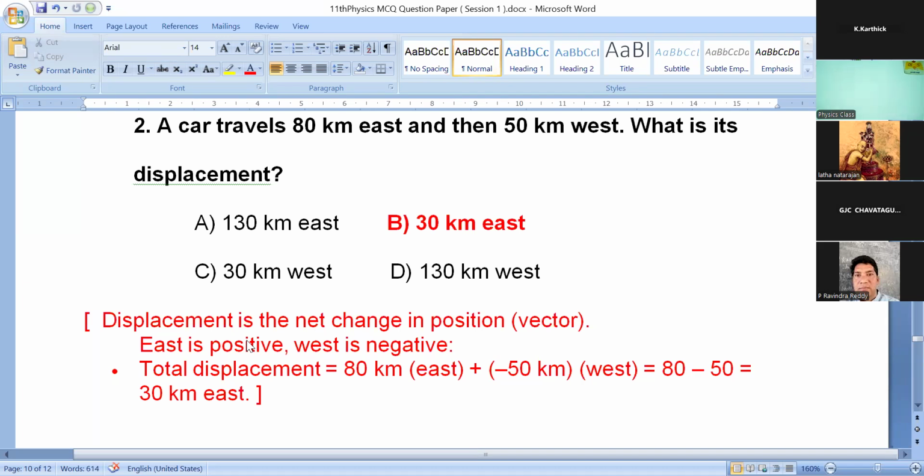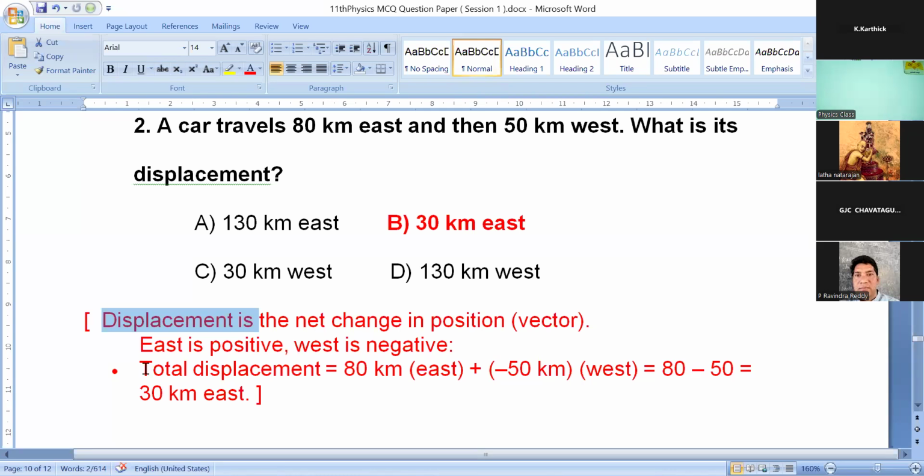Displacement is the net change in position vector. Here you can take east as positive and west as negative.